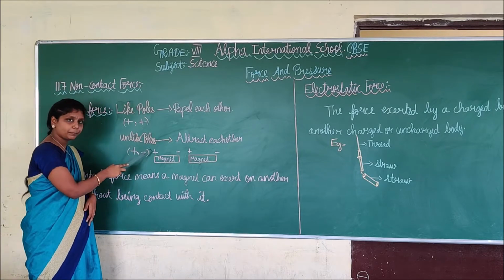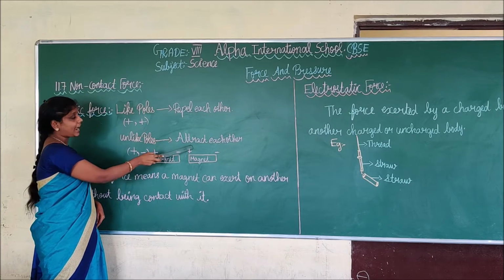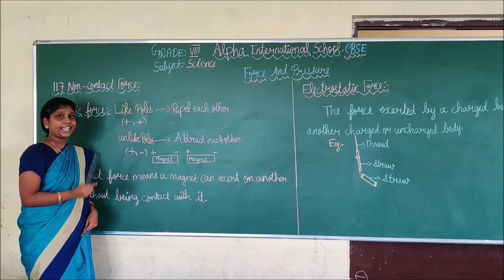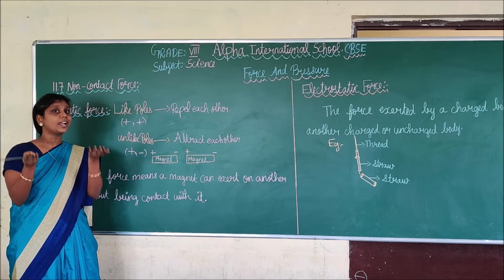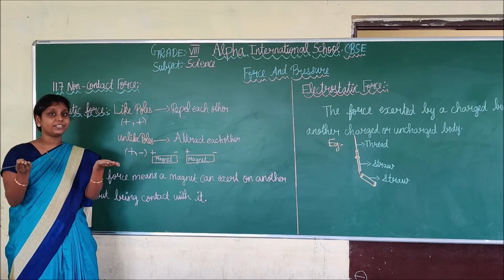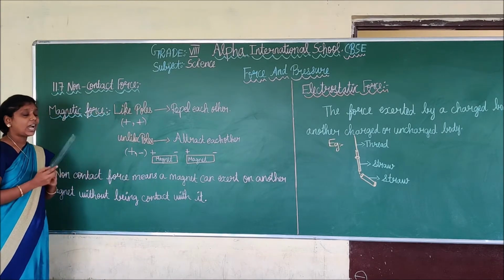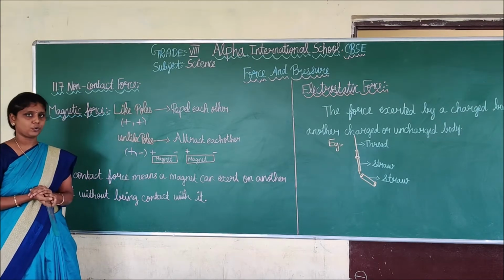Next, unlike poles attract each other. What is unlike poles? Yes, the positive and negative poles are called unlike poles. Unlike poles, what happens? They will attract each other. Do you understand? Okay. Now I am going to explain the meaning of non-contact force.